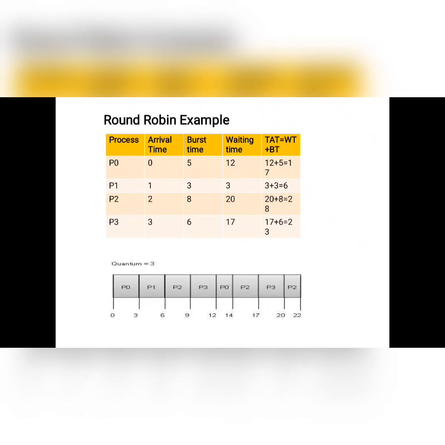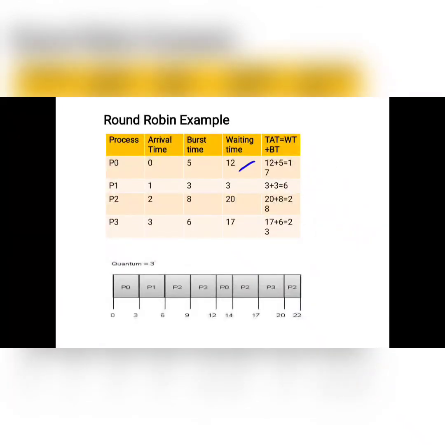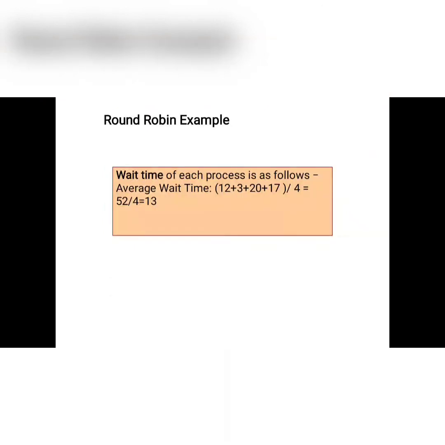So now we have the waiting time values and turnaround time values. By using the formulas of average waiting time and average turnaround time, we will find the values. For average waiting time, the formula is sum of waiting time divided by total number of processes. So average waiting time is 12 plus 3 plus 20 plus 17, divided by the total number of processes, which is 4. So 52 by 4, that is 13.